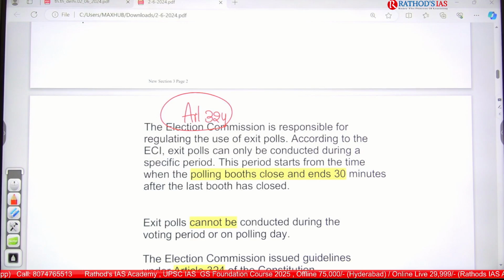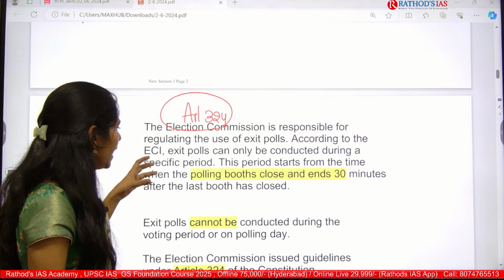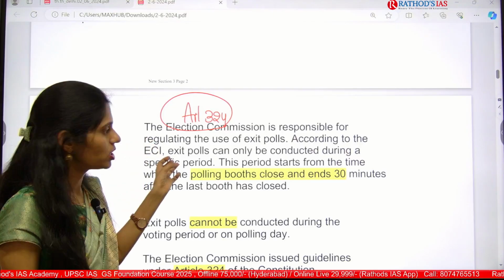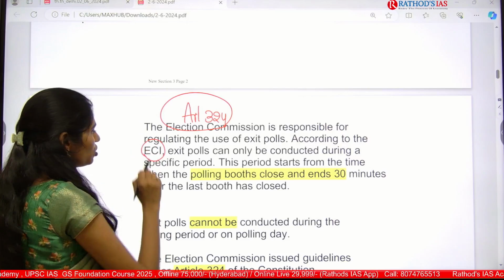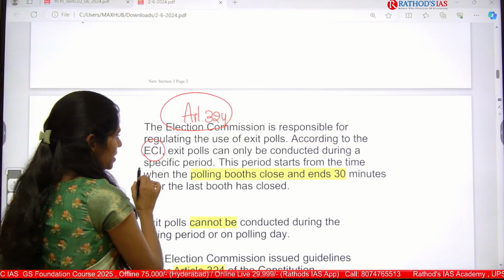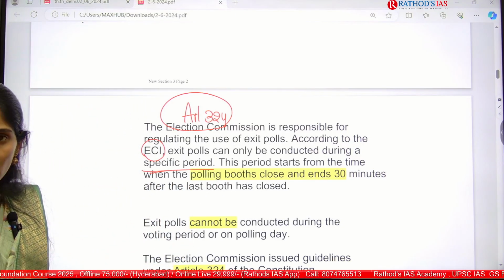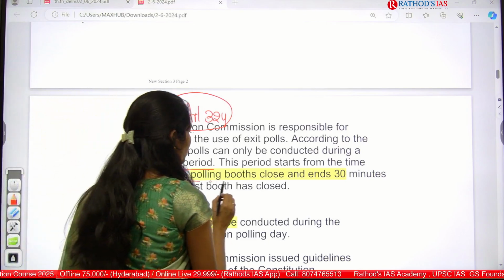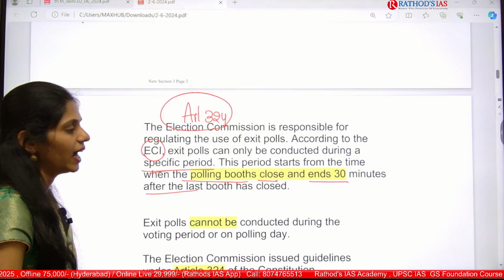One more important point you have to remember is that the Election Commission of India is the body responsible for regulating exit polls, and according to it, exit polls can only be conducted during a specific period, which starts from the time when polling booths close and ends 30 minutes after the last booth has closed.